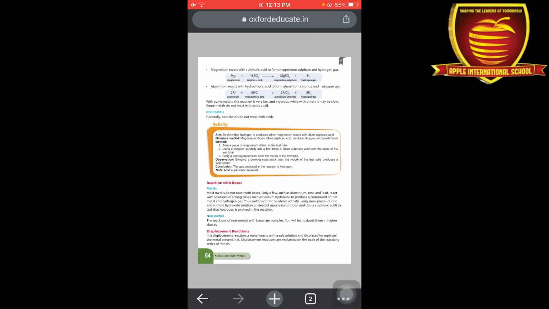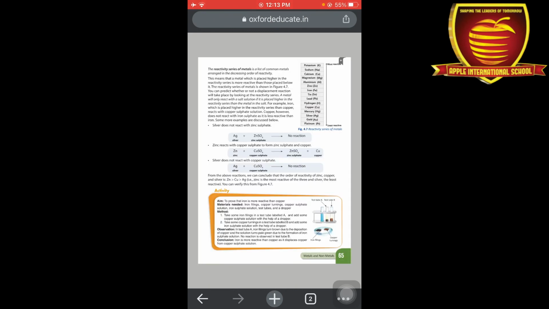So the last chemical property is displacement. What is the meaning of displacement? The meaning of displacement is we can displace a lower reactivity element with a higher reactivity element. As you have seen in figure 4.7, there are some elements given on this page. At the top is potassium, then sodium, calcium, and at the lowest is platinum.